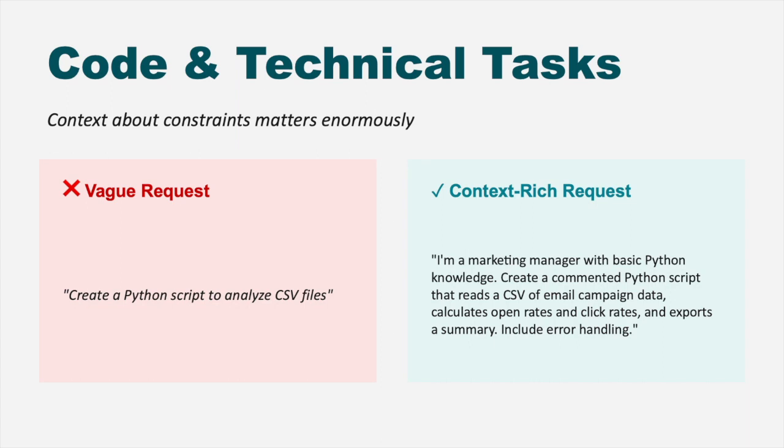When you tell the AI about constraints like your skill level, the specific tools or data formats you are working with, and what kind of output format you need, it can tailor the solution to actually work in your environment. Without this context, you might get technically correct code that's too advanced for you to understand, or it might use some libraries that you have not installed, or it expects a data format that you don't have. So with context, you will get something that you can actually use.